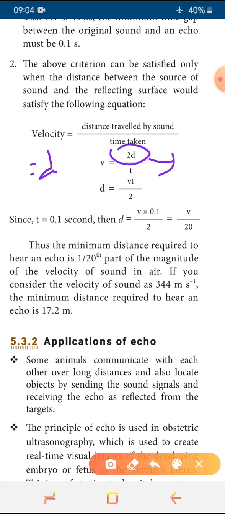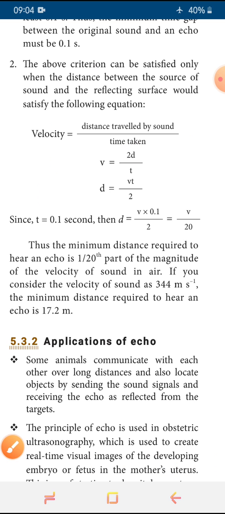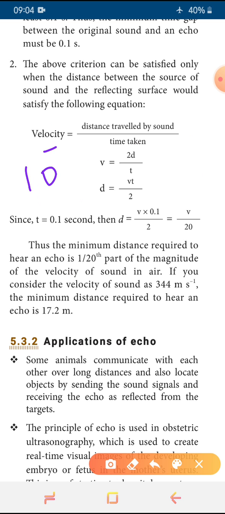Okay, so we can calculate how much distance the wall is at. And we know the persistence time is 0.1. So we are taking t is equal to 0.1 second. Then we can write the formula d is equal to v into 0.1 divided by 2. Then how do we write this? This 0.1 can be written as 10 power minus 1, that is equal to 0.1, or we can write 1 by 10. We can write this as 10 power minus 1 by 10. That is equal to 0.1.